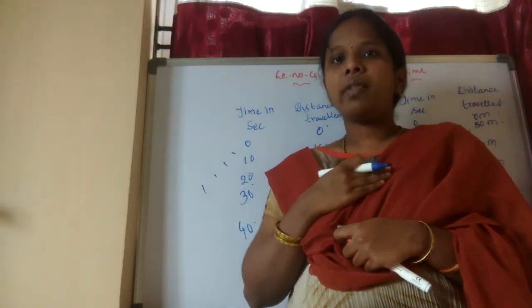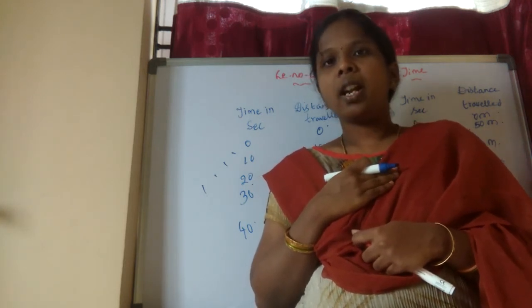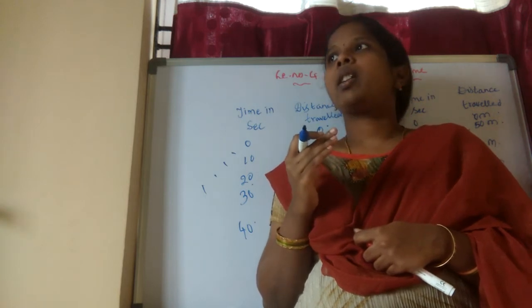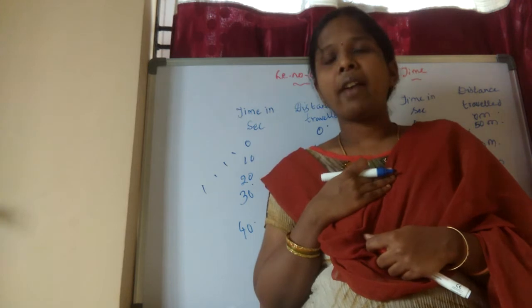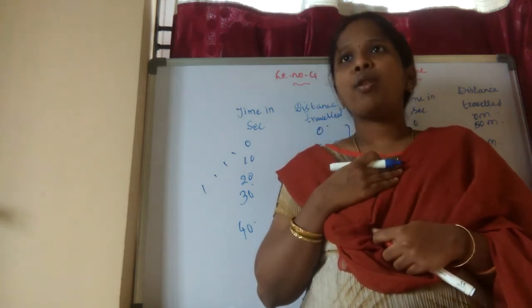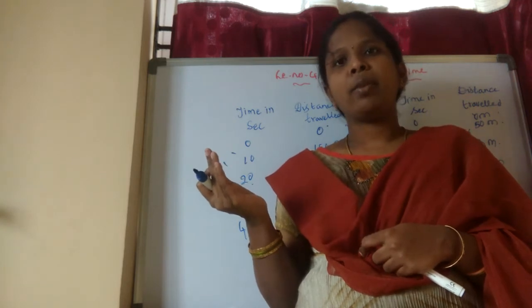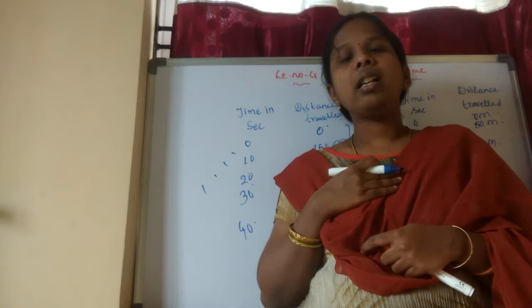For example, if you are taking a person, we can tell. We have an idea. If I want to move from here to another place, we will tell that it will take a minimum of 10 minutes or 20 minutes, so approximately we can tell the time.